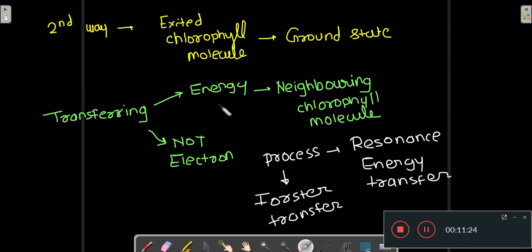We transfer this energy from the excited chlorophyll molecule to the neighboring chlorophyll molecule by a process known as resonance energy transfer, which is also called Forster transfer. By this resonance energy transfer, you transfer the energy to the neighboring chlorophyll molecule, and that is how you bring the excited chlorophyll molecule to the ground state.